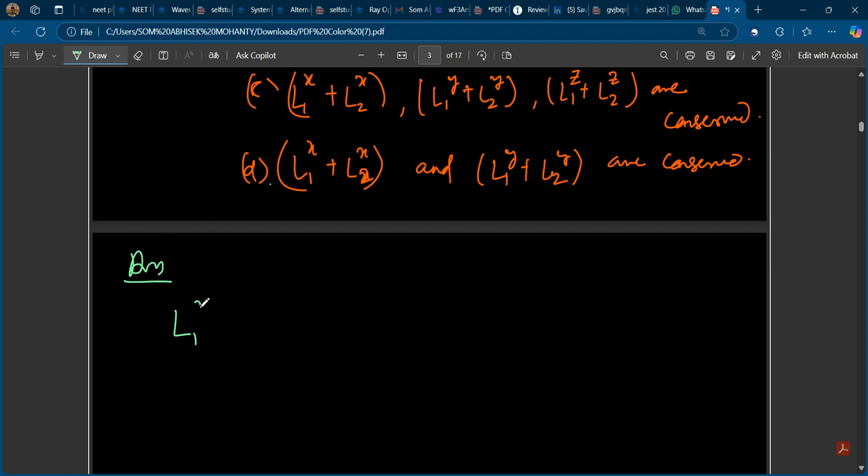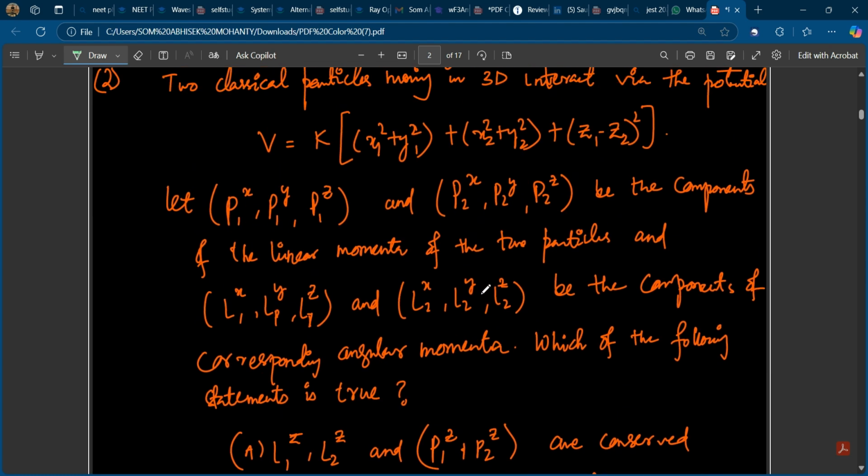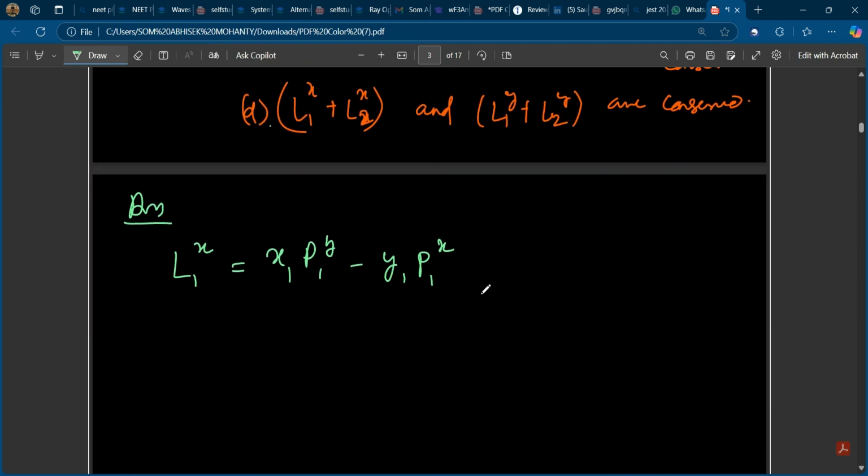Suppose L1x. Okay. So L1x, we can write it as x1 p1y minus y1 p1x. It's a very weird notation these are, so we have to be a bit careful.